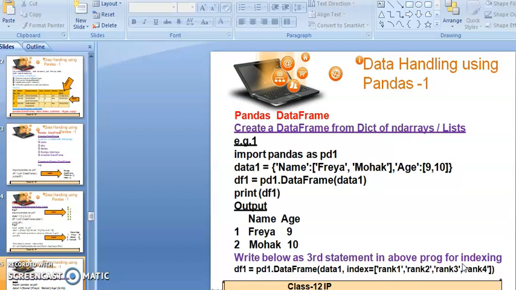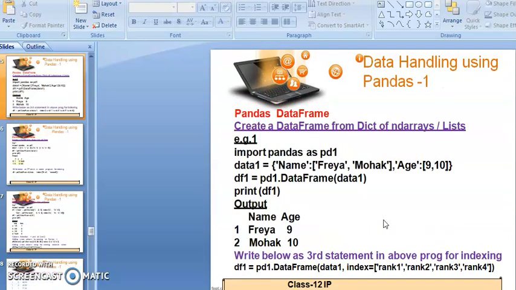And now in df1 I am calling the DataFrame function, and I am passing the data1 variable as the data frame parameter. And now finally I am taking the printout of df1, and you can check the output here that two columns are labeled here, name and age, and two records I have added here, Freya 9, Mohak 10. Okay, so in this manner we can create the data frame by using a dictionary, by using dict.